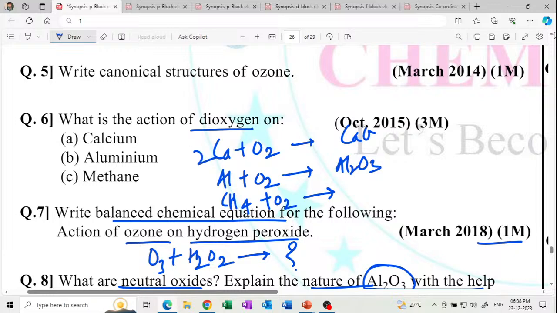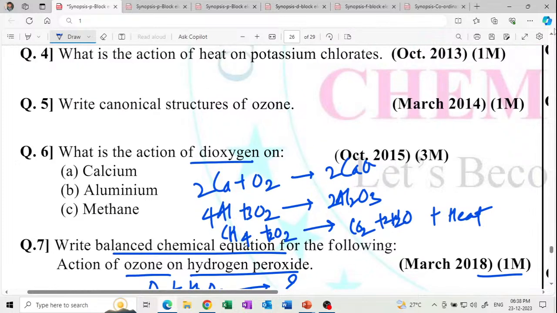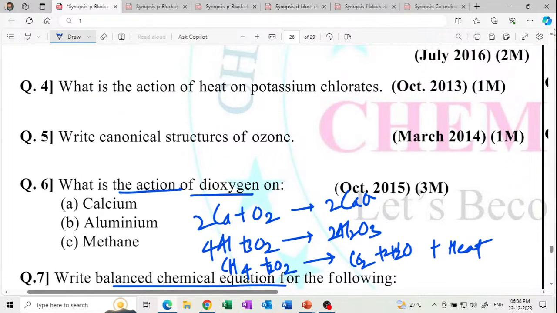Get it? How to balance it? This is twice, this is twice. And so how is it balanced? So it is thrice, this is twice, this is 4. Get it? In this way. Now methane gives CO2 plus water vapours plus heat. How to balance it? 4. So this is twice and this is twice. So write the reaction in this manner. Only write the balanced chemical equations. What is the action? Only write the reaction: oxygen plus calcium gives calcium oxide.